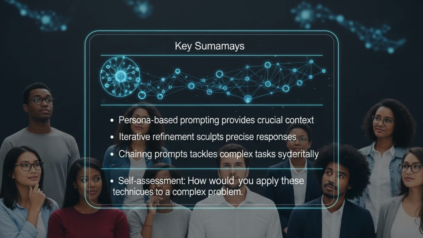The true mastery of AI interaction comes from continuous experimentation and understanding its nuances. Remember, the AI is a tool, and your skill in wielding it determines its effectiveness. Now, as a final self-assessment, think of a recent complex problem you faced at work or in a project. How would you apply these three techniques, persona, iterative refinement, and chaining, to solve it more effectively with ChatGPT?